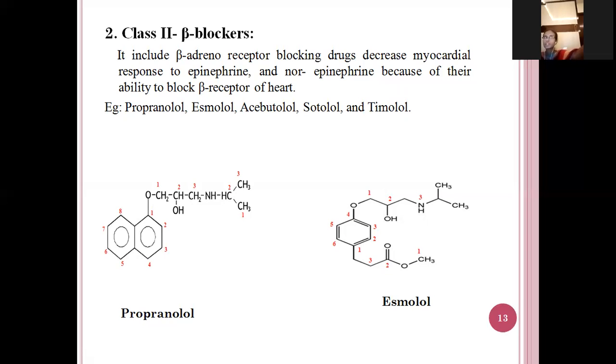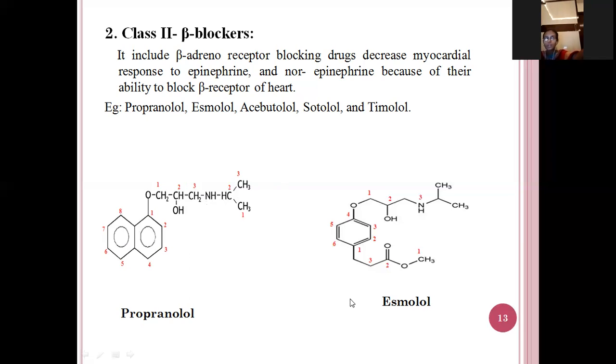So the first drug is propranolol. If you see the structure of propranolol, this is the naphthalene structure. See here, 2 six-membered rings are attached, so it is the naphthalene. In the first position, the oxygen is there, and here 1, 2, 3. 3 carbon atoms are there, so it is propane. And here, how many carbon atoms are there? 1, 2, 3. Propane, amine. See here, naphthalene, oxy, and this is the propane, and this is the amino, and another propane is attached here.